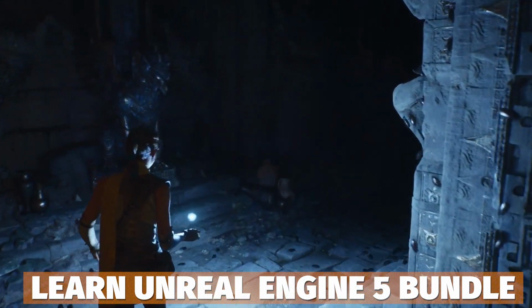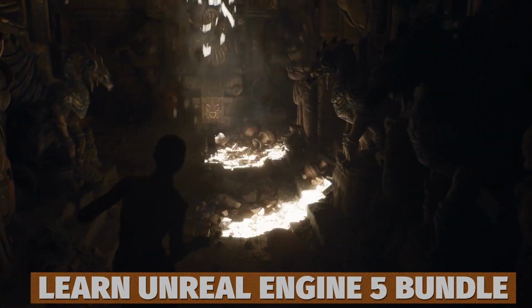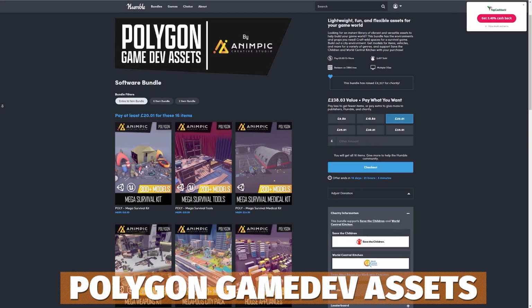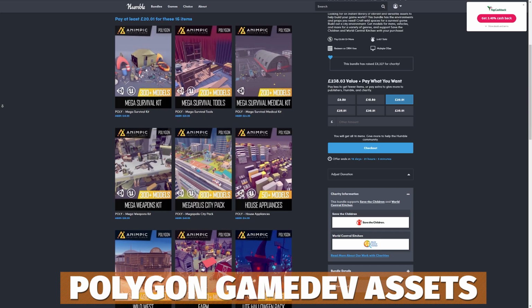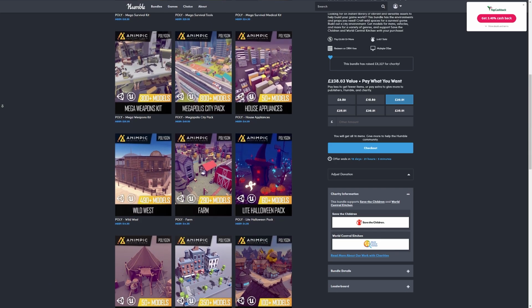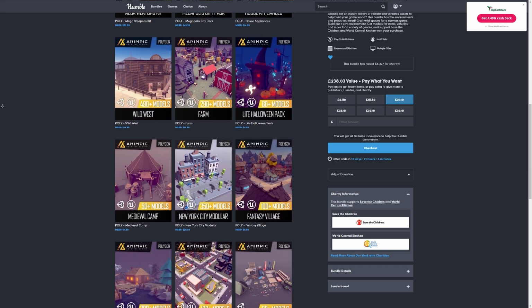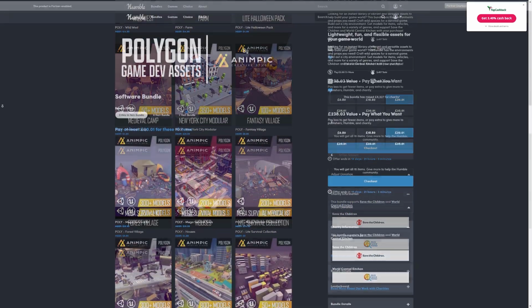Then we've got Learn to Make Games in Unreal Engine 5, which is 9 specific bundles with some asset packs for music and audio, and also things for creating first-person shooter and specific creative courses for Unreal Engine. Then the newest one that's available now is the POLYGON GameDev Assets, which is 16 bundles of handcrafted, vibrant and versatile assets for creating wild spaces, survival games, city environments, and so much more, which is around $25 to get hold of it.